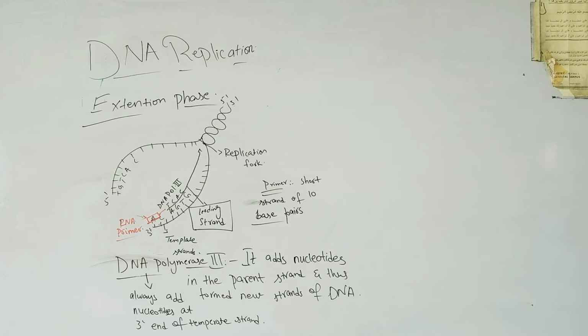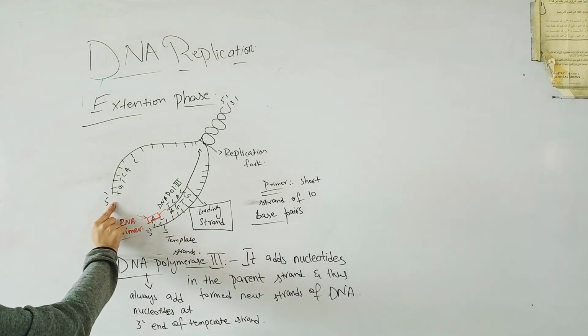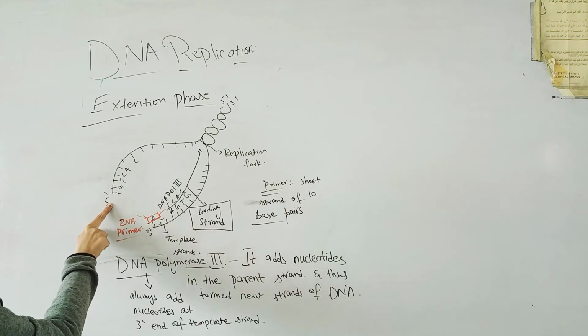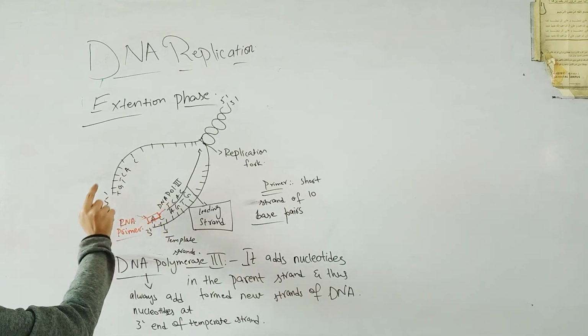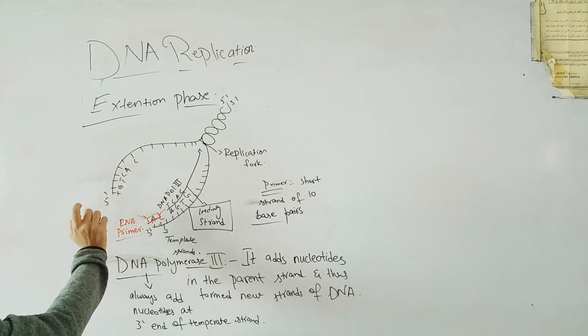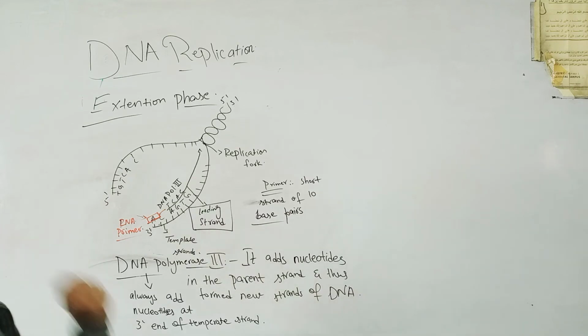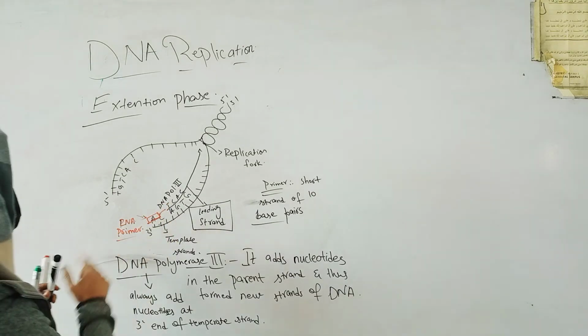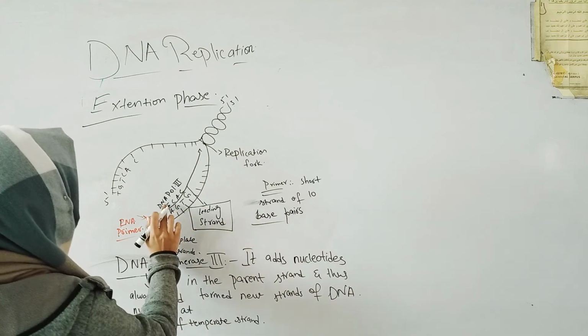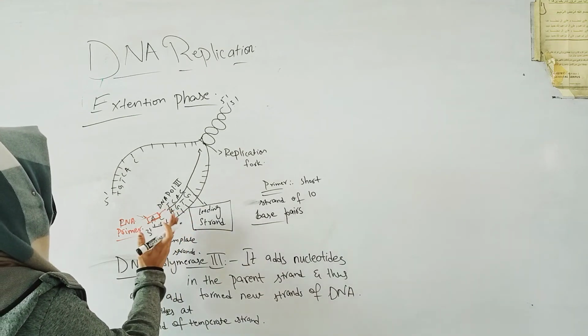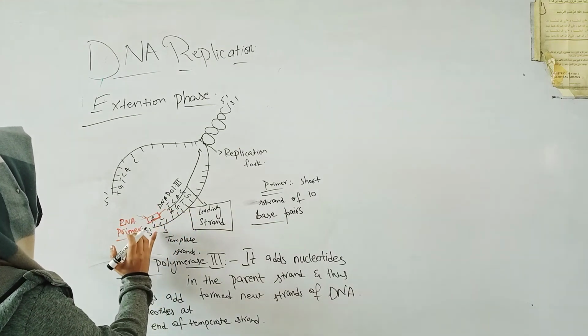Right. On the opposite side, here is a 5' end, and I have told you that DNA polymerase III always attaches nucleotides from the 3' end of the template strand, and the new strand will be opposite to the parent strand.